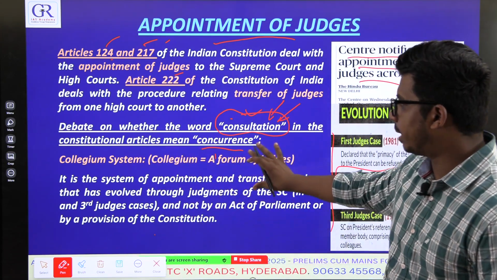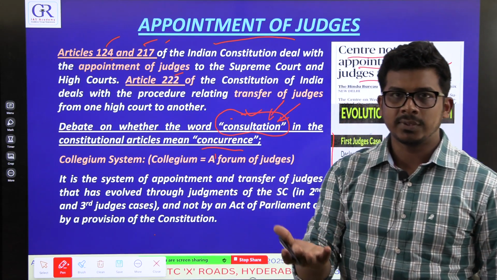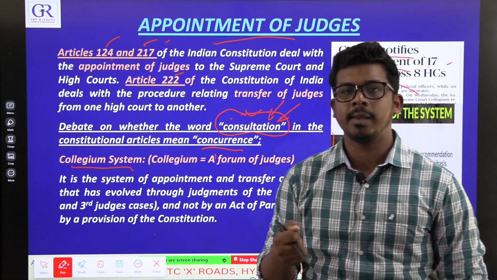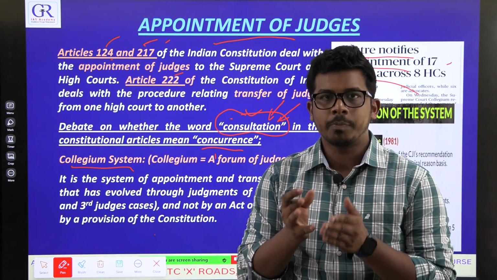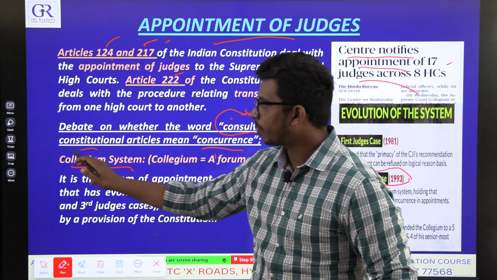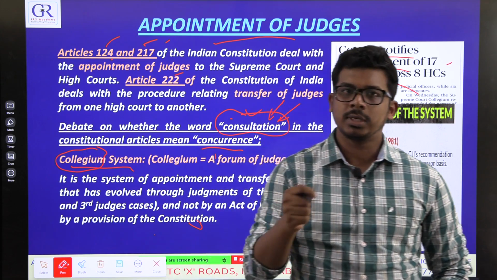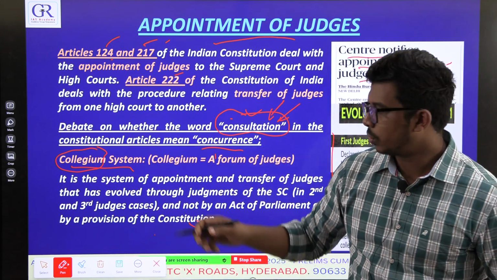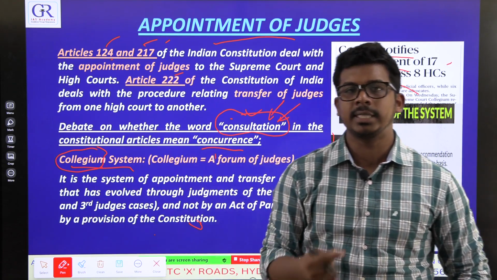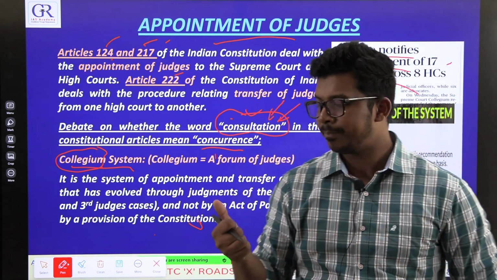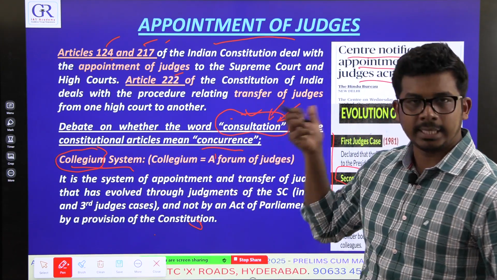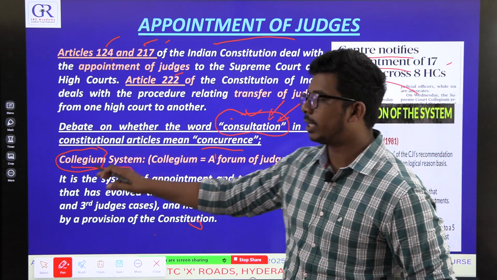So in the second judges case, the Supreme Court said that instead of the CJI, understand something called the collegium system. What is a collegium? A collegium is nothing but a forum of judges, a group of judges. Whatever the constitution calls the CJI, it refers to the collegium, and this collegium is the CJI plus 2 other judges. Why 2 other judges? Because it is too much power in one judge's hand. So wherever it says the President has to consult the CJI, please read it as the President has to consult the collegium.